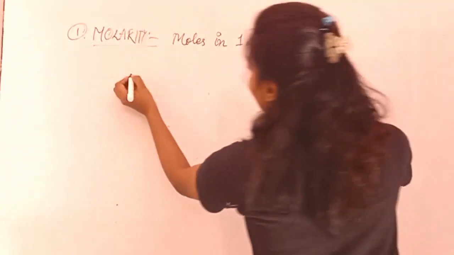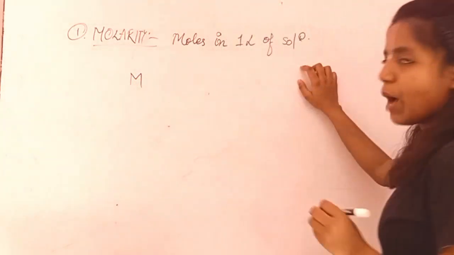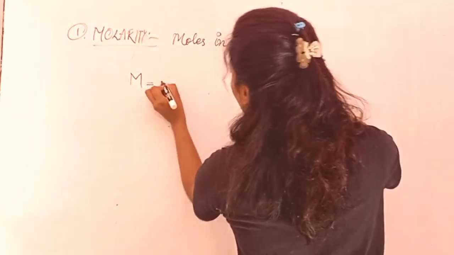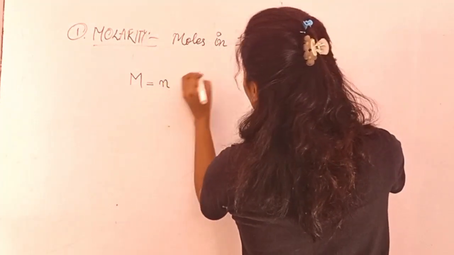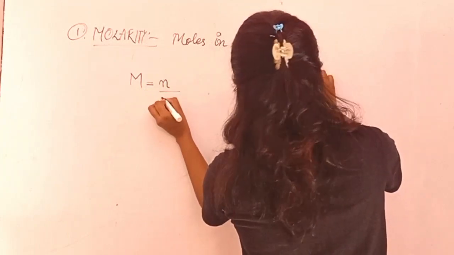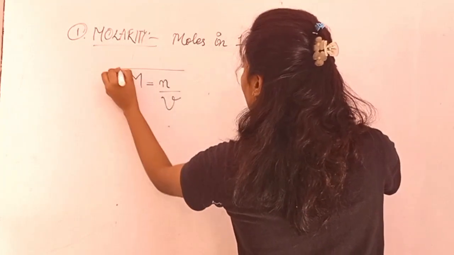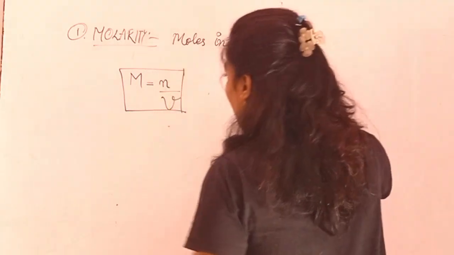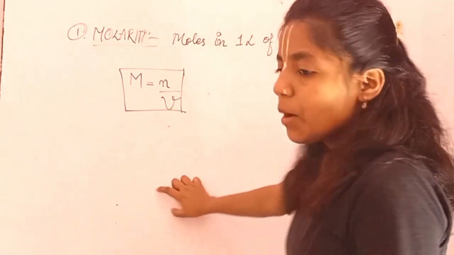So how is molarity denoted? It is denoted by capital M is equal to number of moles, right? Number of moles in 1 liter of solution. That is your volume, right? So this is the formula for your molarity.